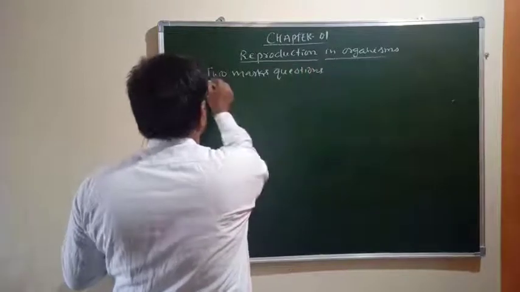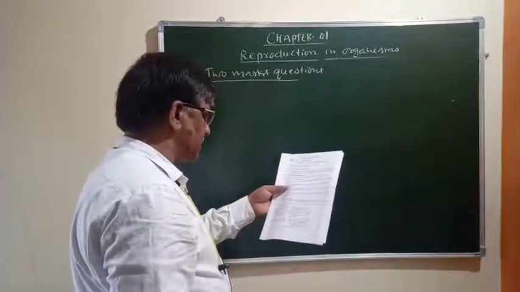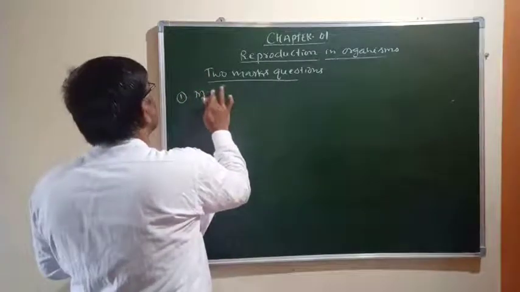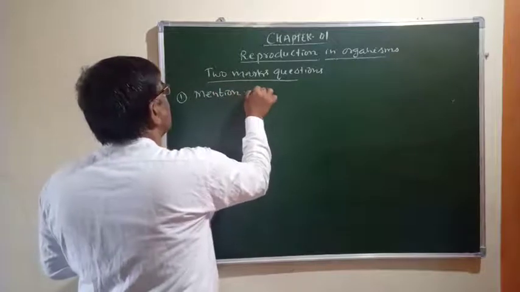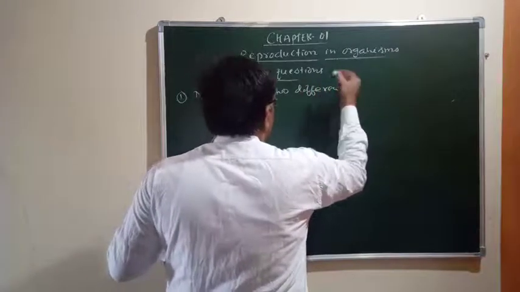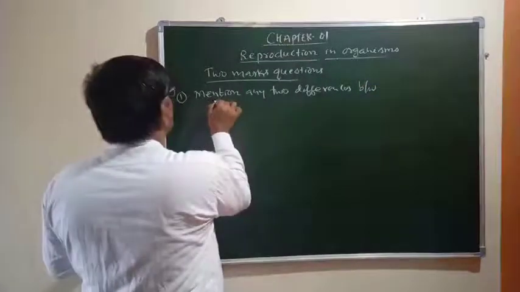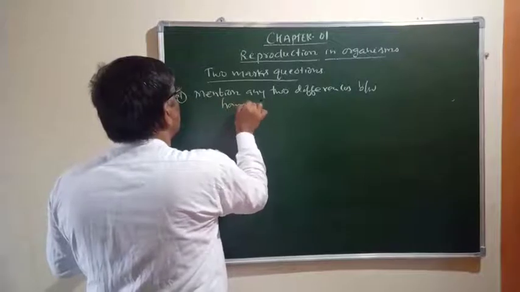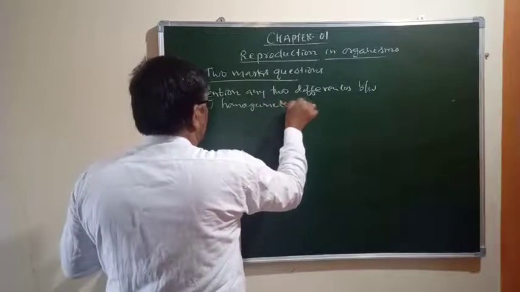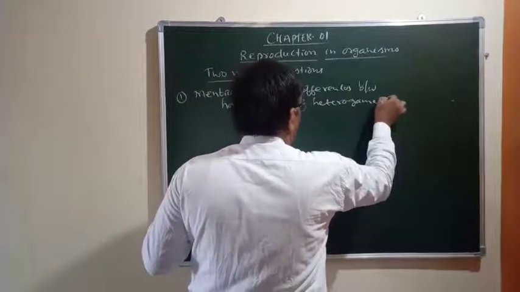Two marks questions. Question number 1 for 2 marks questions from this lesson, and it is always important: mention any 2 differences between homogametes and heterogametes.